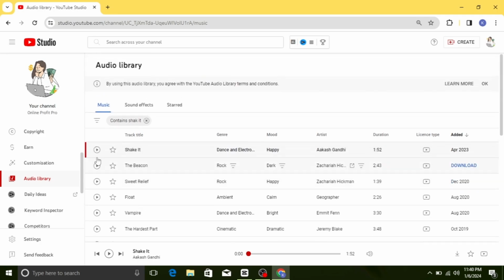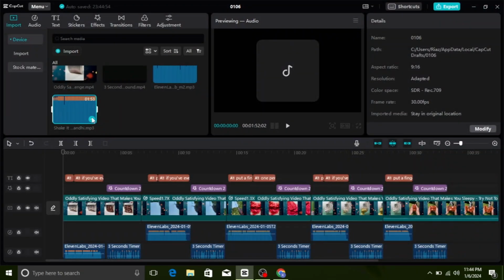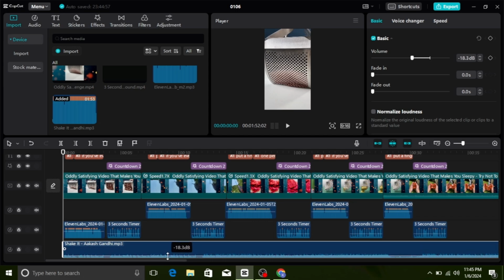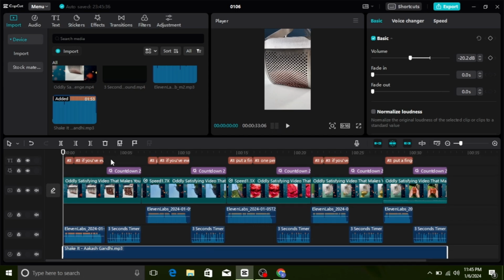Find a music track and download it to your device. Upload it to CapCut and drop it onto the timeline. Adjust the size, click on Export, and download it to your device.